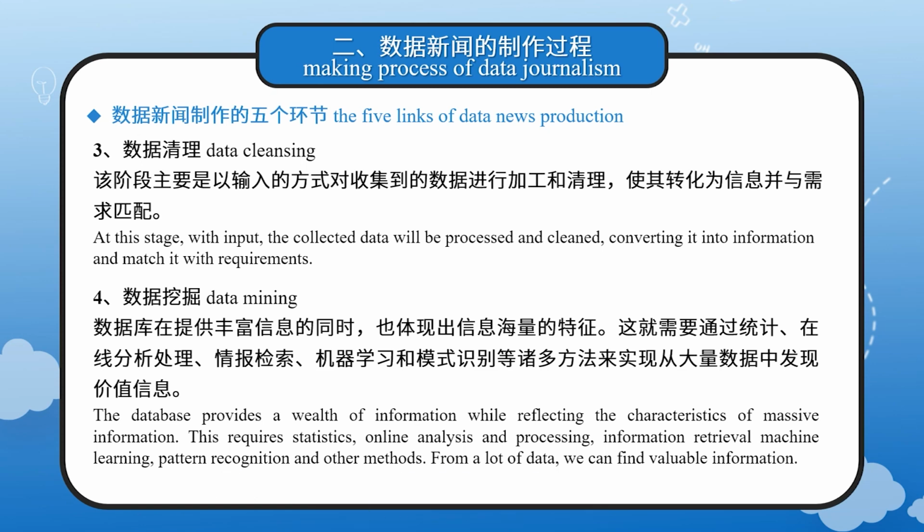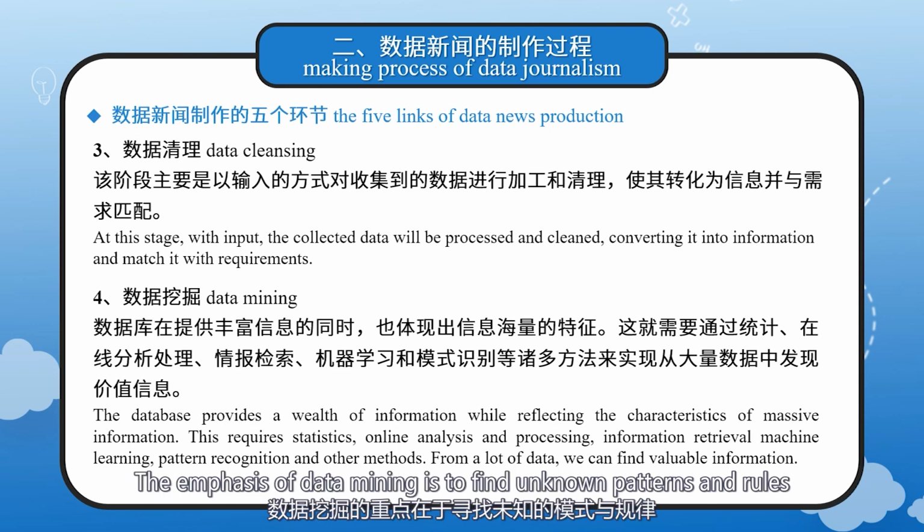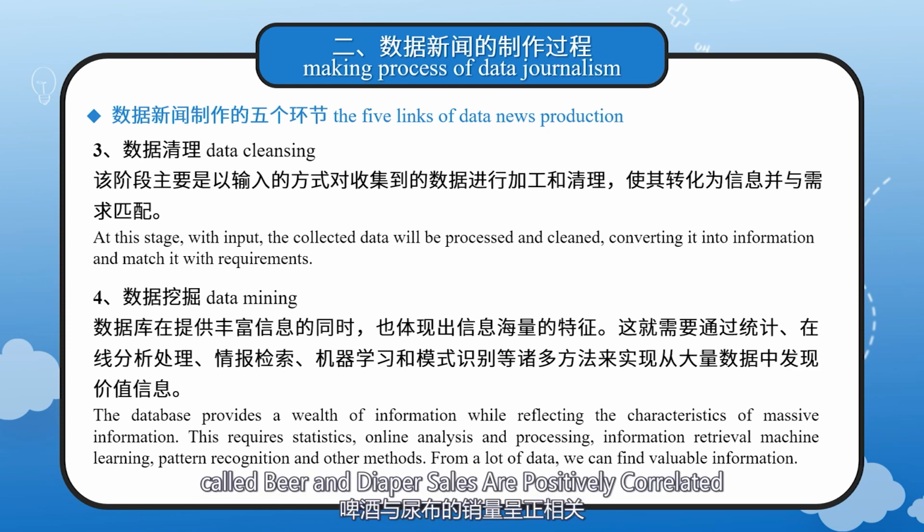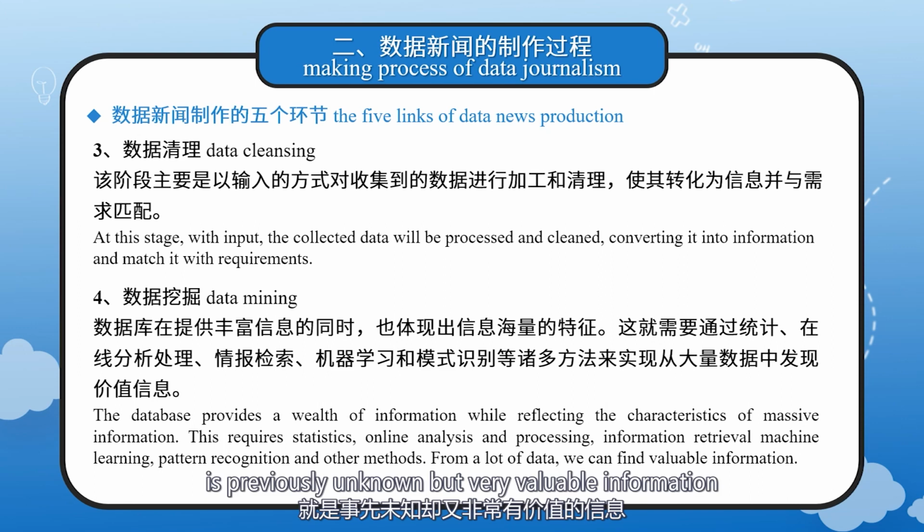From a lot of data, we can find valuable information. This process is called data mining. The emphasis of data mining is to find unknown patterns and rules. A typical case in the big data industry, that beer and diaper sales are possibly correlated, is previously unknown but very valuable information.